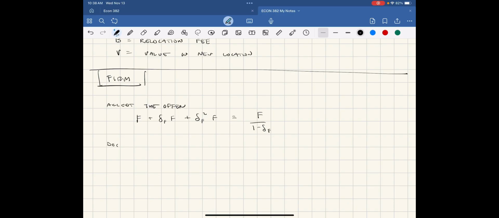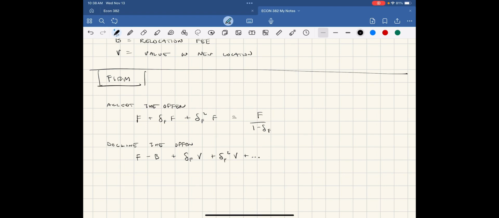Now, they could also decline the offer. And in that case, the firm would still get that initial offer because that's unconditional. They can take that and then they can move, which will then incur a cost. And then they get this future value that's going to be built out over future years.